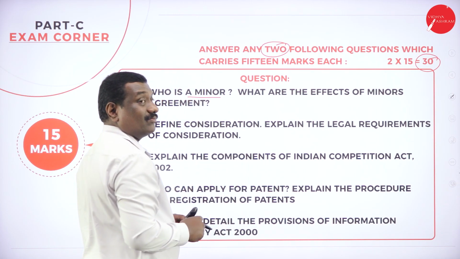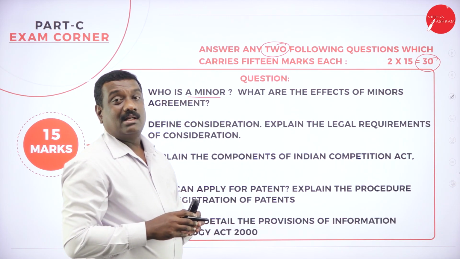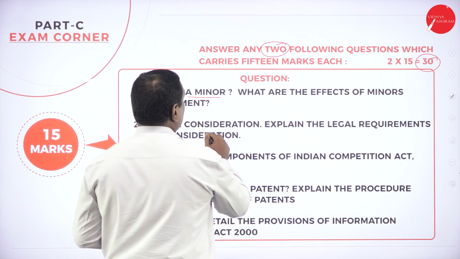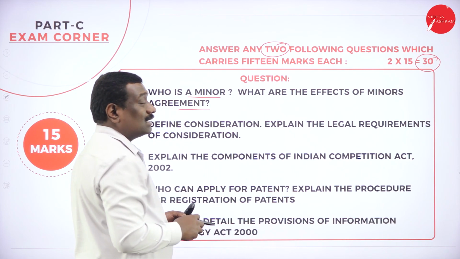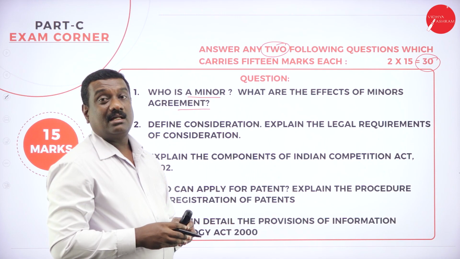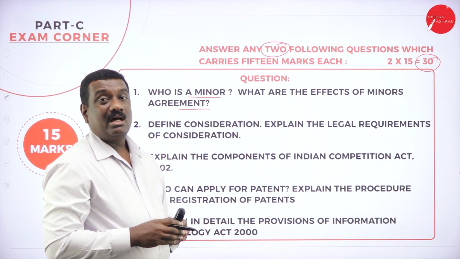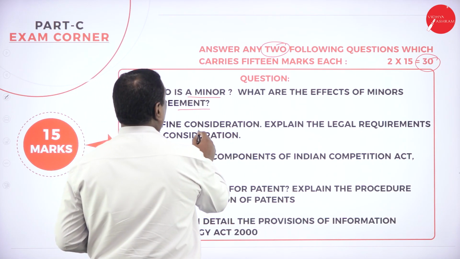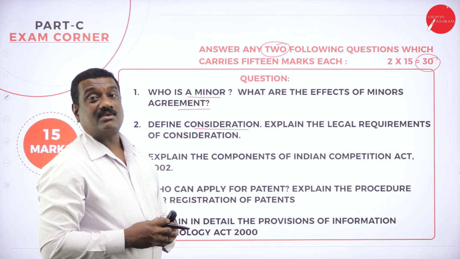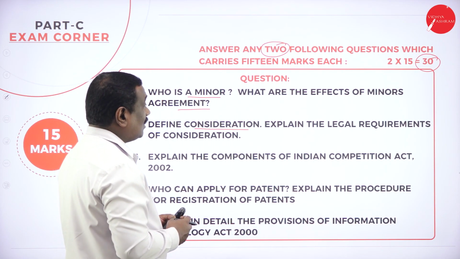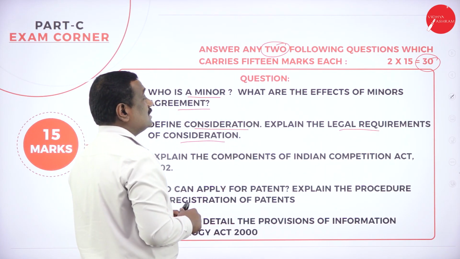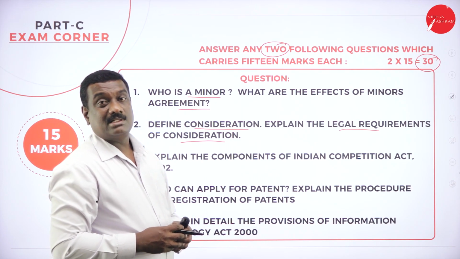Who is a minor? First and foremost, you have to write who is a minor, the meaning or definition of a minor. Then what are the effects of a minor's agreement? So we have nearly 10 to 12 points, and all the 10 to 12 points you need to explain. Then secondly, define consideration. The definition of consideration has to be written here. Along with that, you need to explain what are the legal requirements for consideration.